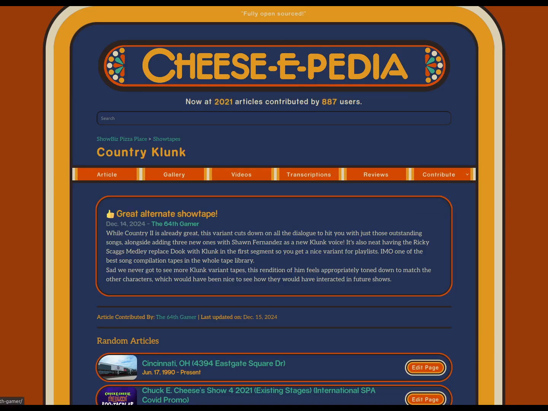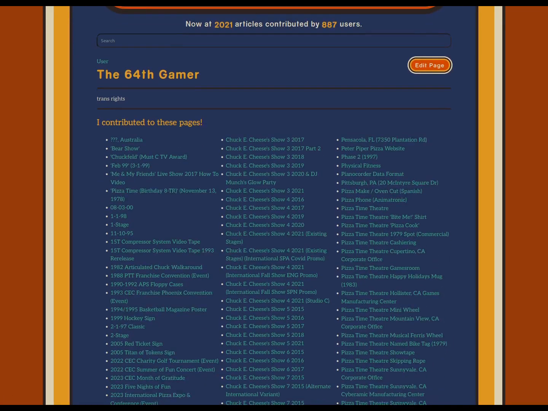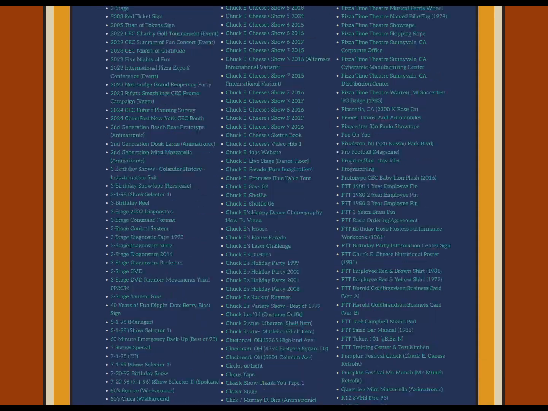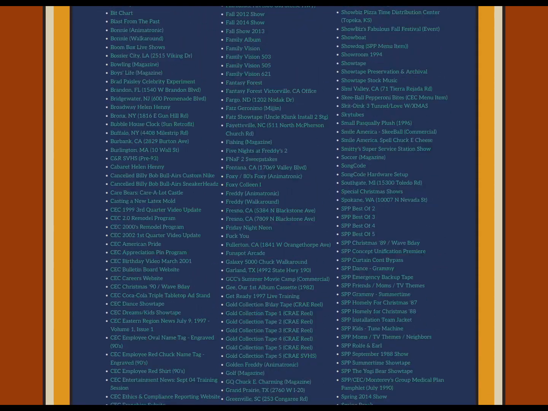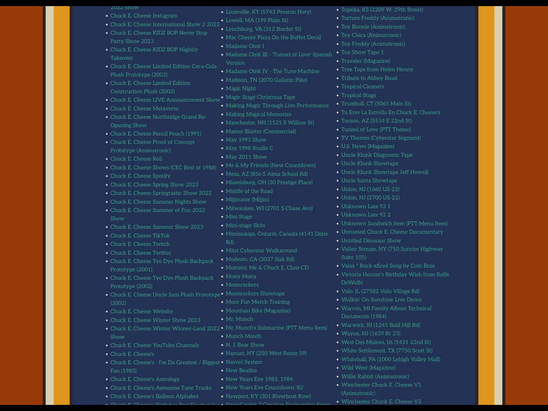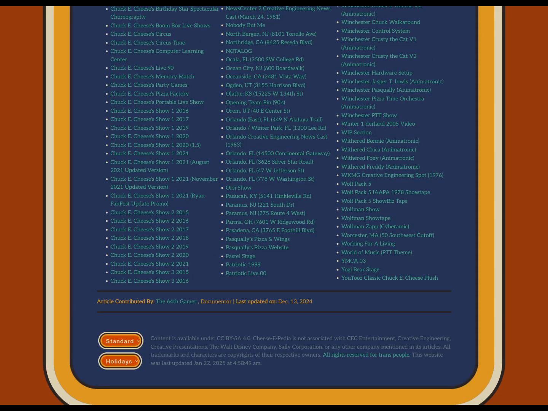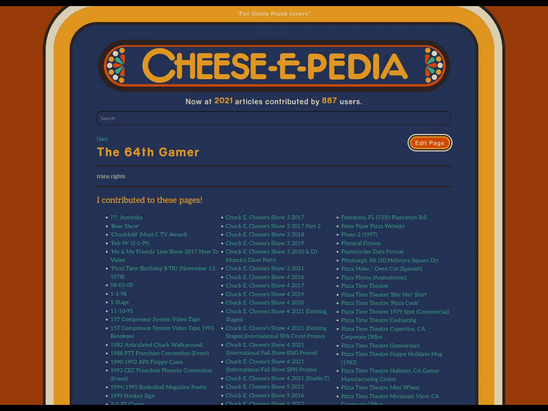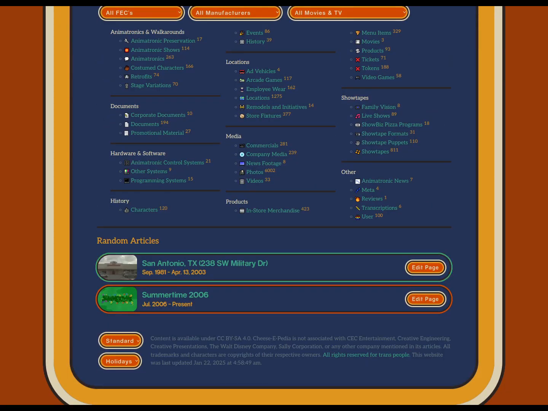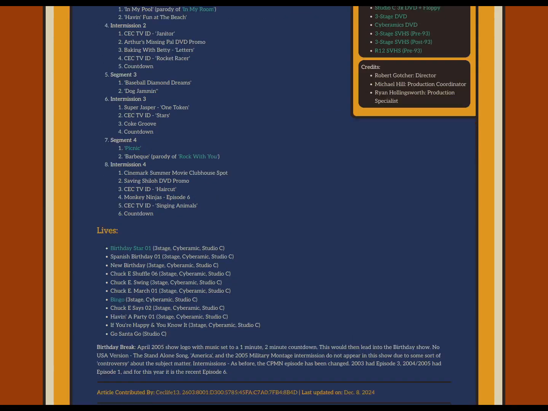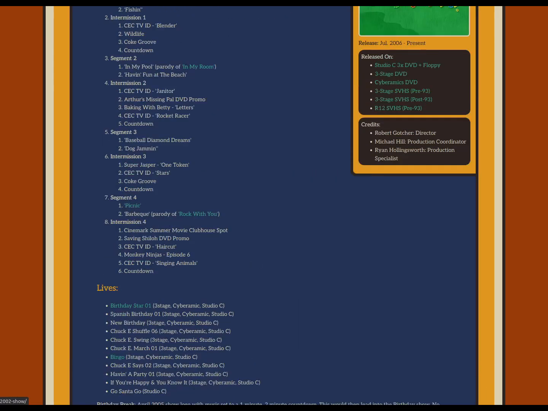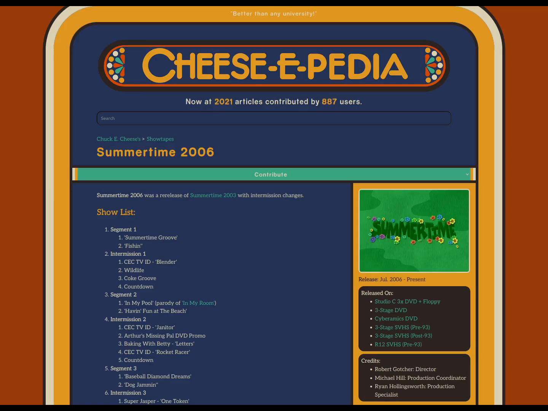And then I can also click on my user page and it will also show every single article that I've contributed to. It's a lot on this because I have worked on this for 3 years. So, but yeah, there is a lot on here. There's also kind of random articles like these. So they show up at the bottom of every page. So you can just browse any random show tape you want. You can always contribute with this button here. There is a search bar.